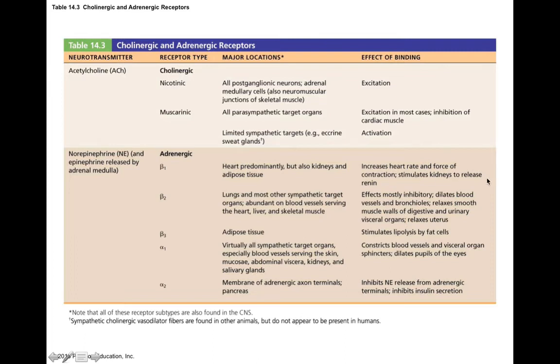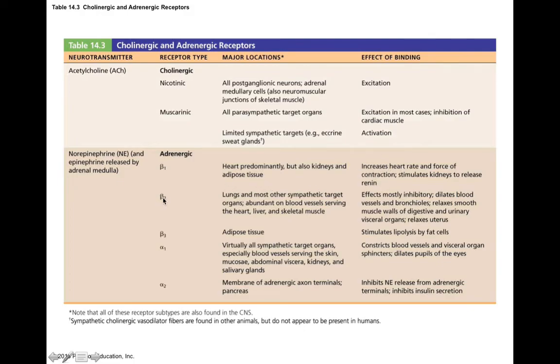It also stimulates the kidneys to release renin, which increases blood pressure. So think of the beta 1 receptors found on your heart and your kidneys and adipose. They actually are going to lead to an increase in activity. So you're going to increase heart rate, increase blood pressure, and increase the rate of lipolysis, or breakdown of lipids, in adipose tissue.